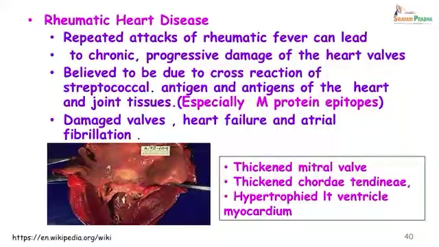So, damaged valves, heart failure and atrial fibrillation are some of the presentations of rheumatic heart disease. In this particular picture, you can see thickened mitral valves, thickened chordae tendineae and a hypertrophy of the left ventricular myocardium.